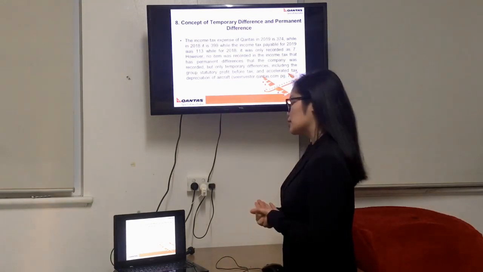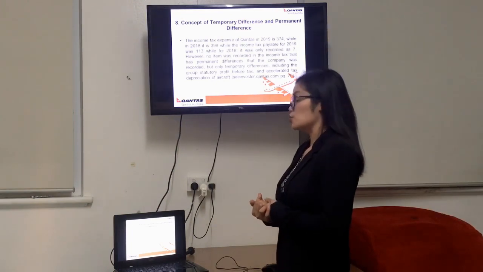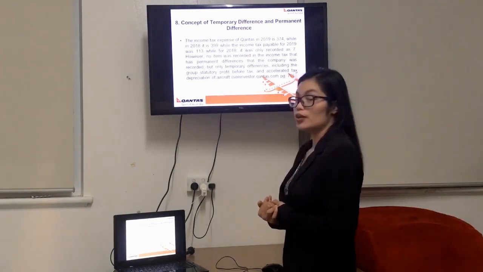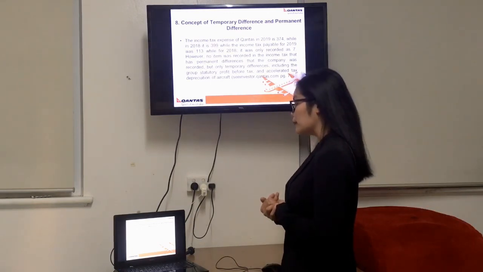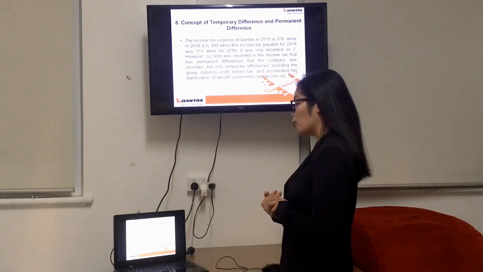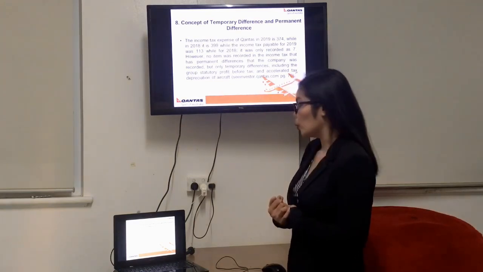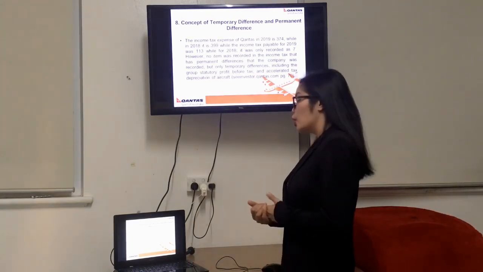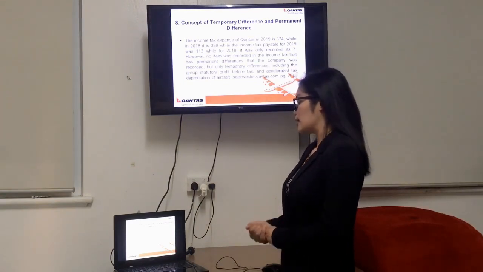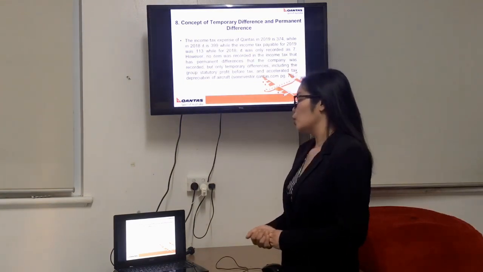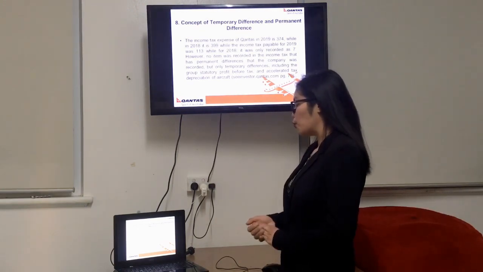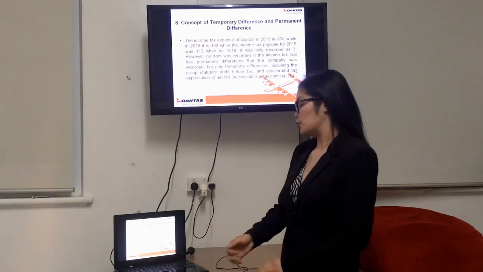The income tax expense of Qantas in 2019 is $374, while in 2018 it is $399. While the income tax payable for 2019 was $113, and for 2018 it was only recorded as 7. However, no item was recorded in the income tax that has permanent differences, but only temporary differences, including the group's statutory profit before tax and accelerated tax depreciation of aircraft.